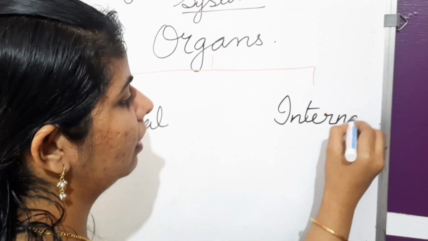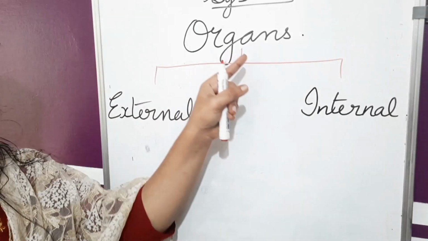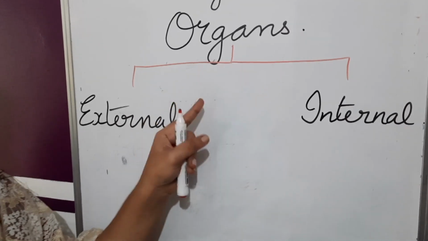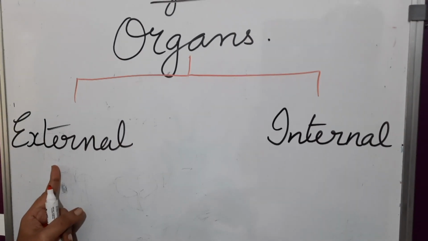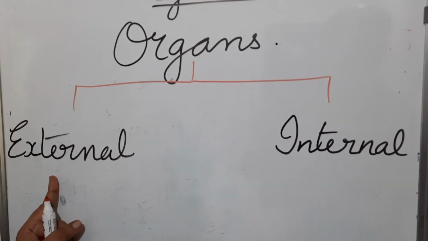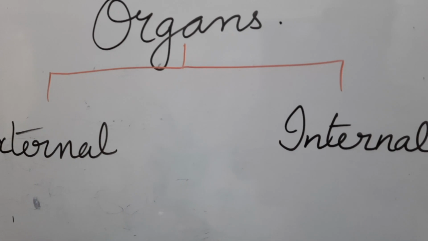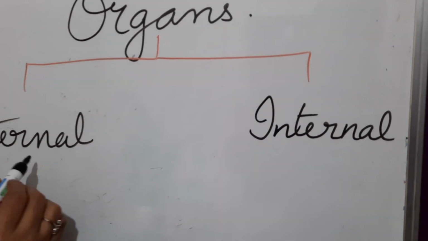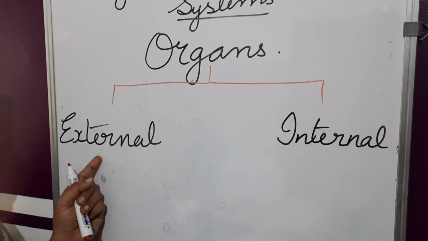In means inside. So we are dividing the organs into two types. External means out of the body, the parts which we can see. And internal, which we can't see out, but it is inside our body. So these are the two types of organs, external and internal.